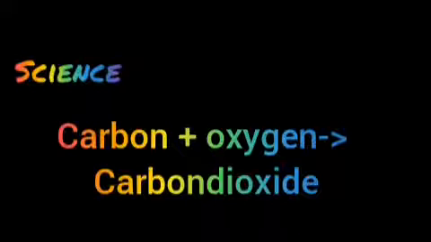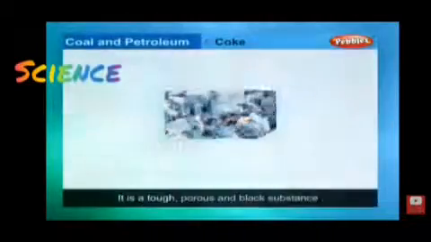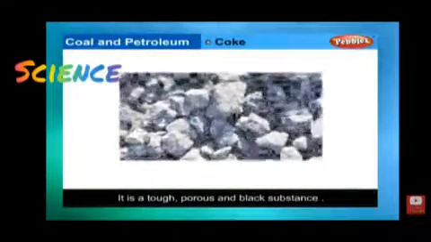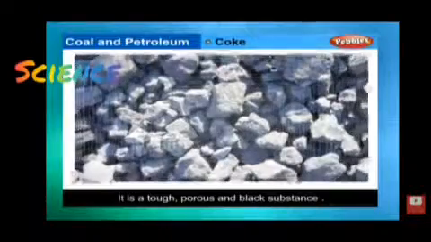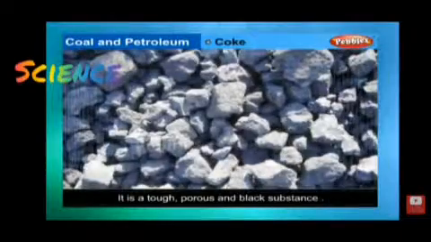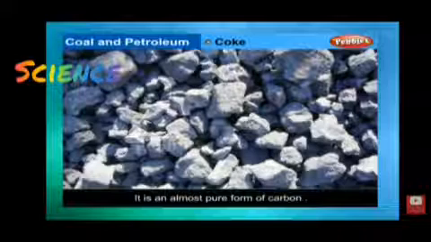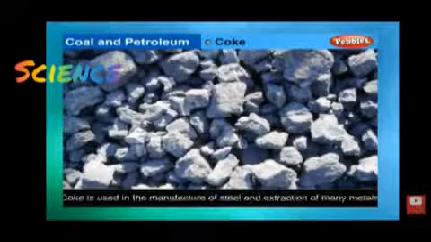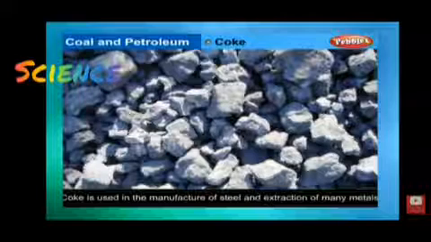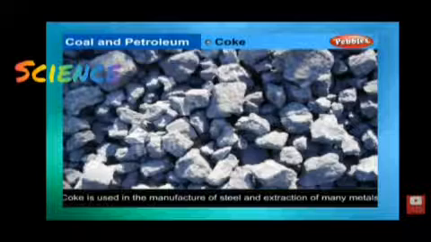Coal is processed in the industry to get some useful products such as coke, coal tar, coal gas, etc. Coke is a tough, porous, and black substance. It is an almost pure form of carbon. That means not many other components are present in it. Major component is carbon only. It is used in the steel industry and also in the extraction of many metals from their ores.